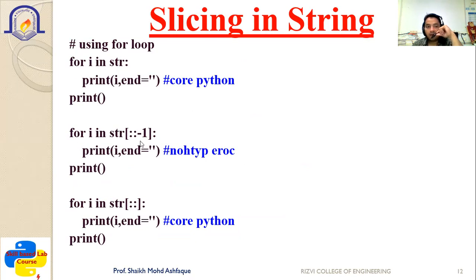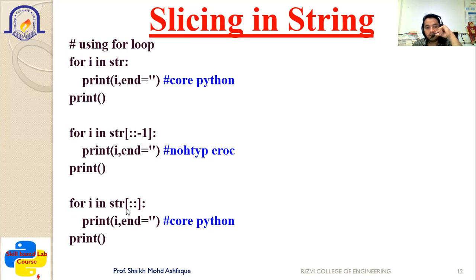Next is for i in str[::-1]. So at that time, whenever you are going to print it, it will print your data in the reverse order, because it takes the increment of -1. So -1, -2, -3, in this way it will go ahead and it will try to print it. So you can see the output is printed in the reverse order.